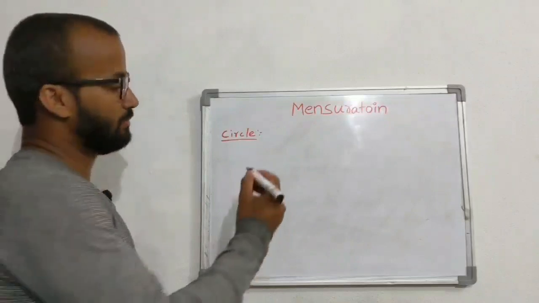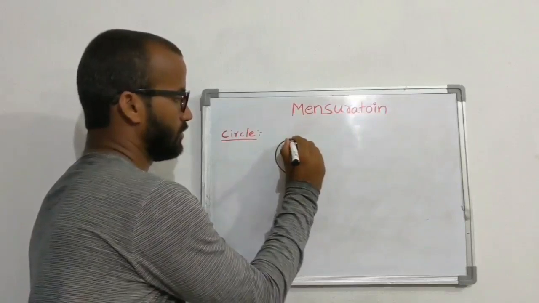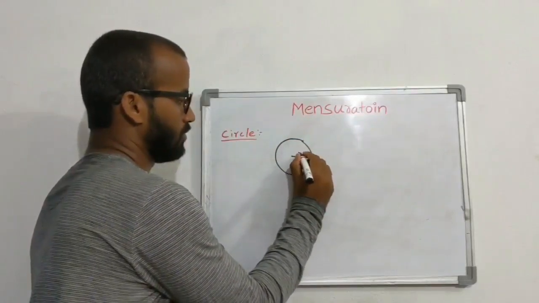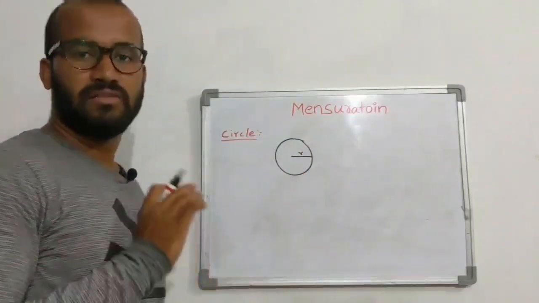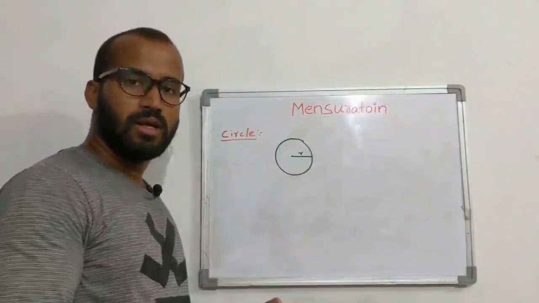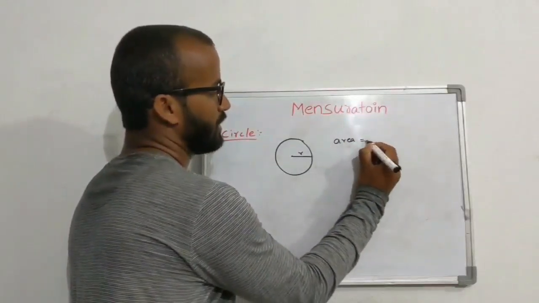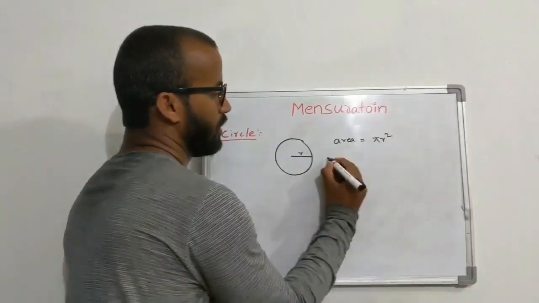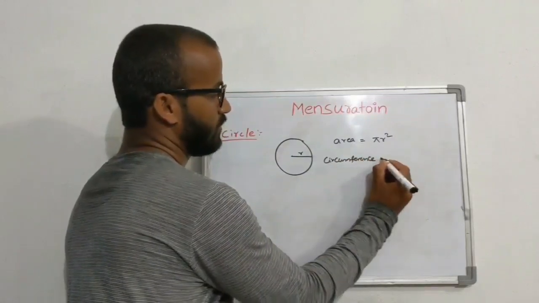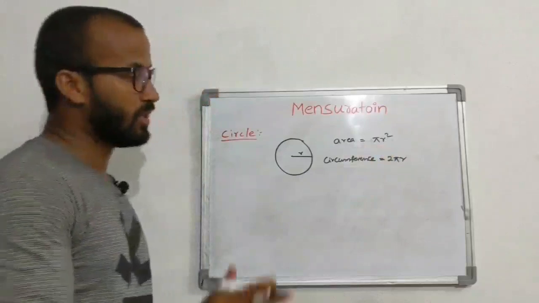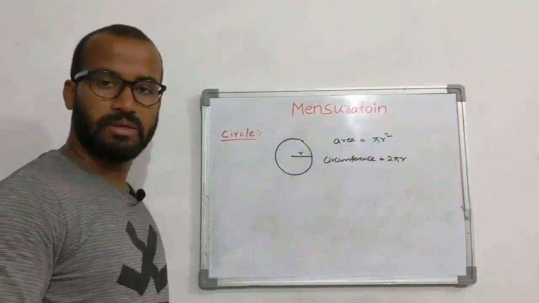Our next 2D shape is the circle. Circle with radius r. First I will write the area and circumference formulas. After that I am going to explain how those formulas come. Area of circle: pi r square. What is the circumference? 2 pi r. These two formulas we know, but now I am going to explain how these formulas come.